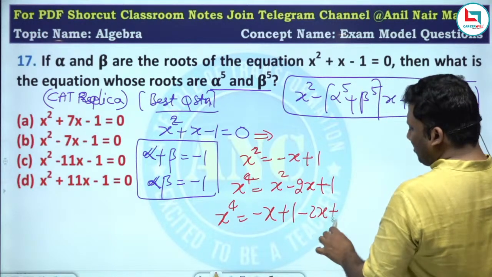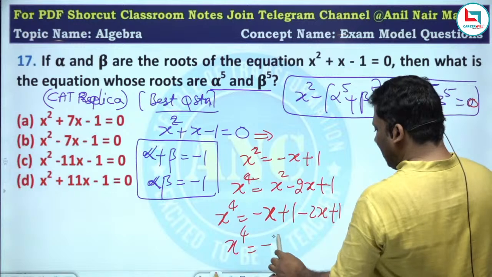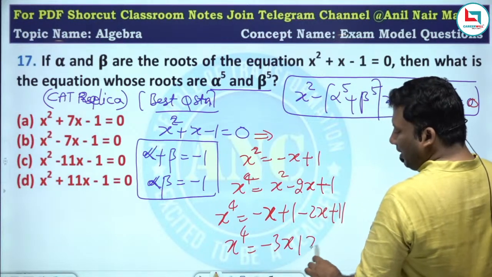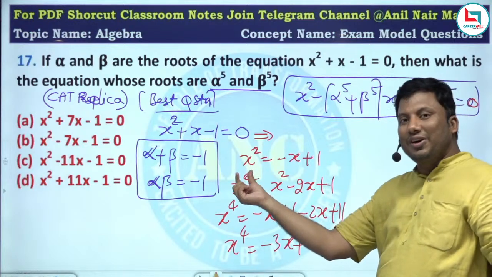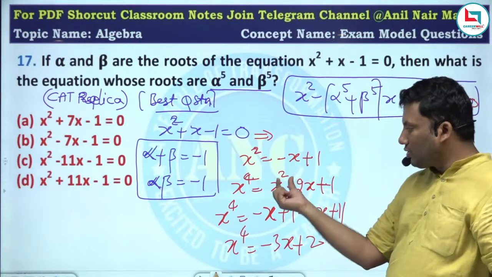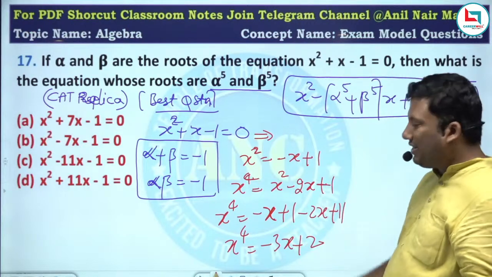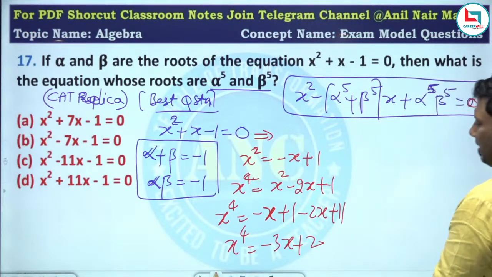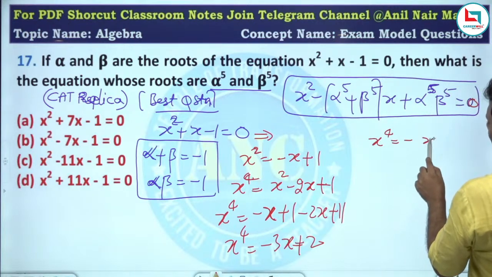Minus 2x plus 1. So x power 4 will become minus 3x plus 2. Are you all with me? I squared both of them. So x square whole square is x power 4, minus x whole square, x square minus 2x plus 1. Wherever x square is there, I substituted minus x plus 1. So x power 4 is equivalent to minus 3x plus 2.